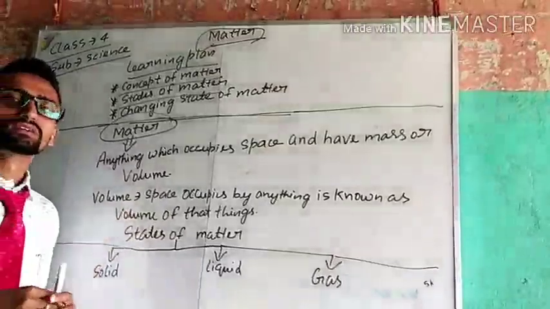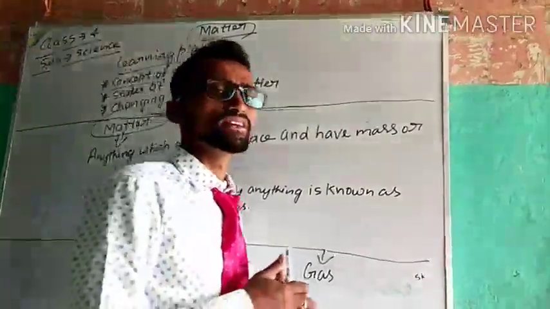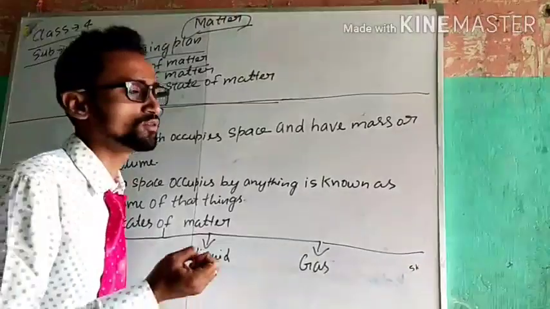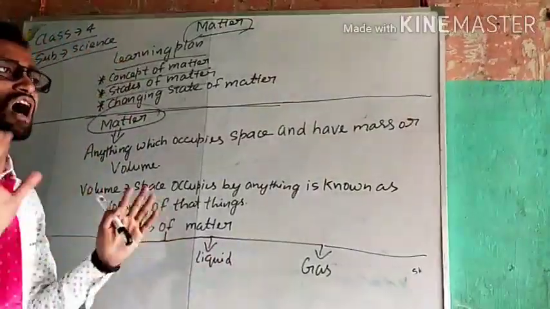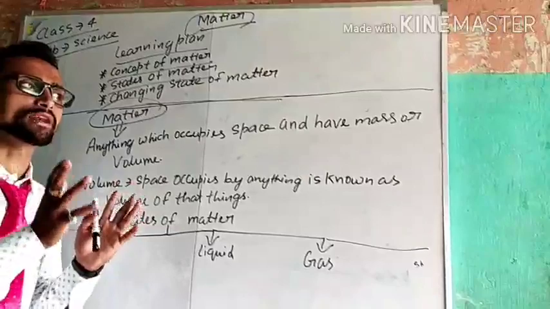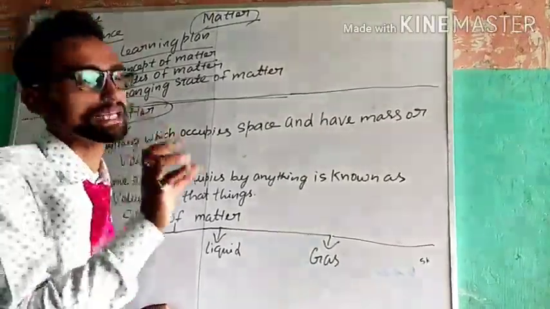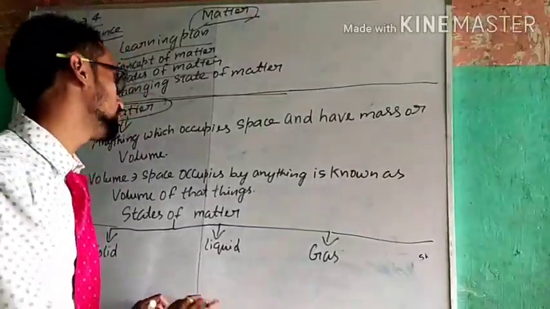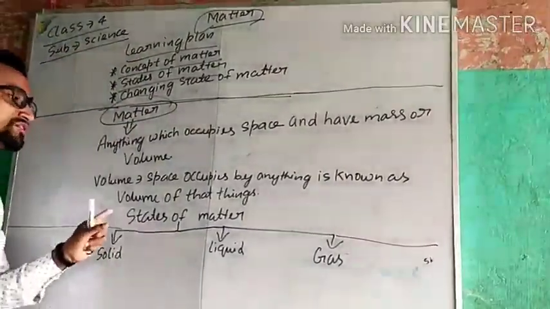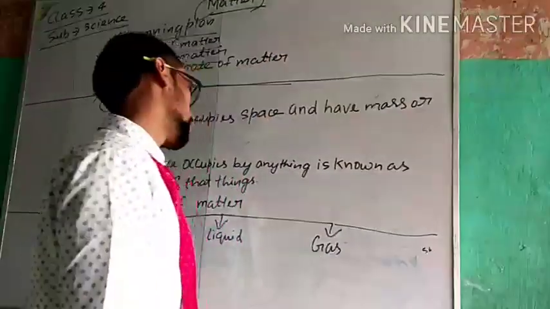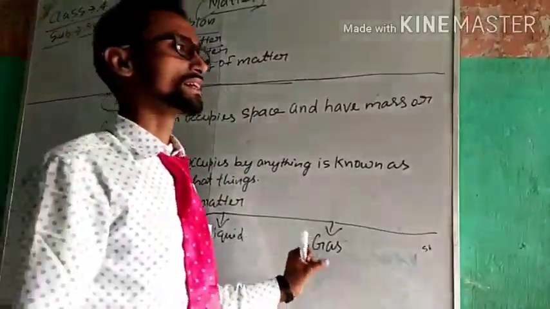Volume is what? Volume means the space occupied by anything is known as the volume of that thing. It means how much space an object can occupy. Now talking about the states of matter. There are three states of matter: solid, liquid and gas.